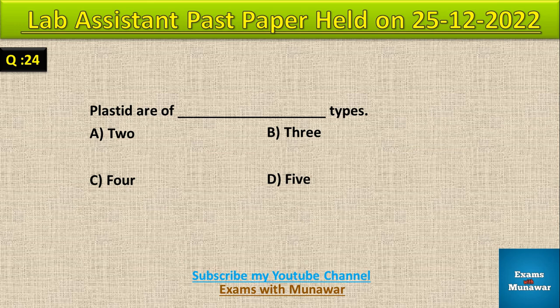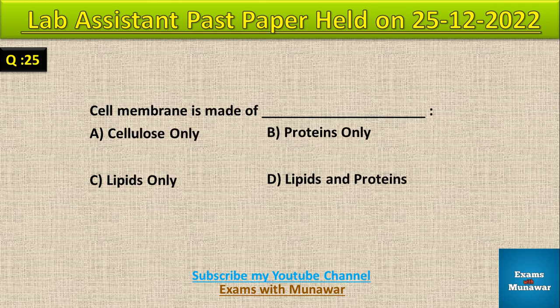Question number 24, plastids are of dash types. Correct answer B, 3. Question number 25, cell membrane is made of dash. Correct answer D, lipids and proteins.